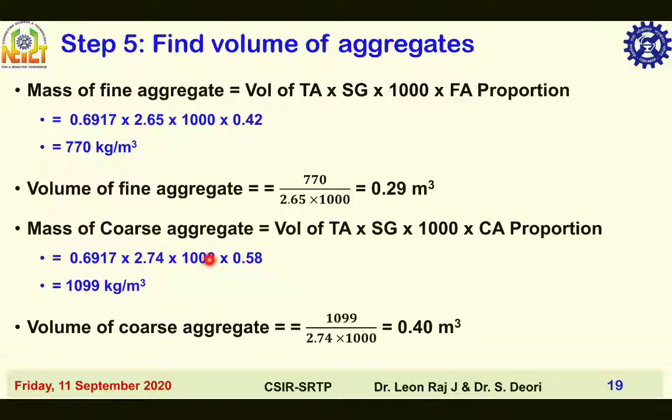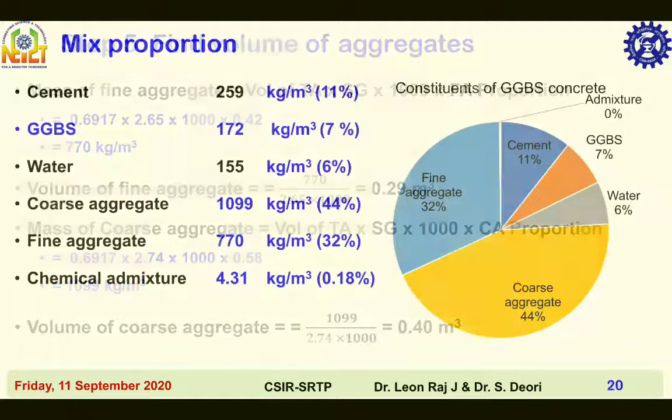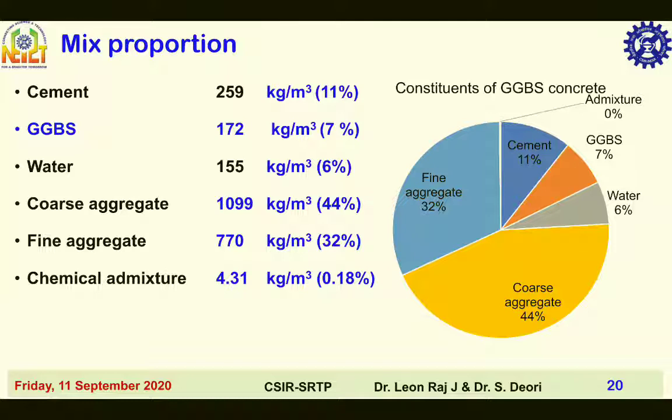Mass of coarse aggregate is equal to volume of total aggregate into specific gravity into 1000 into coarse aggregate proportion, that is equal to 0.69 into 2.74 into 1000 into 0.58. You will be getting 1099 kilogram per meter cube. So volume of coarse aggregate is equal to 1099, that is mass of coarse aggregate in kg, divided by specific gravity of coarse aggregate, which is a dimensionless quantity, into density of water in kilogram per meter cube. We will be getting volume of coarse aggregate as 0.40 meter cube.